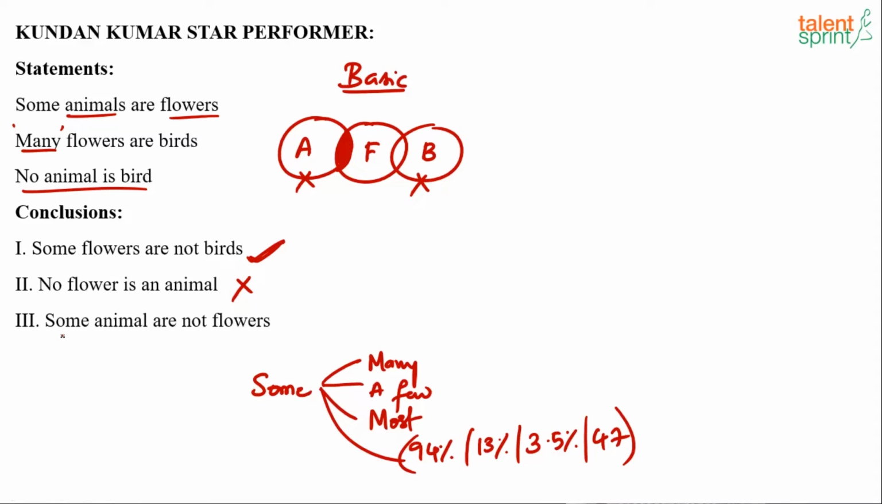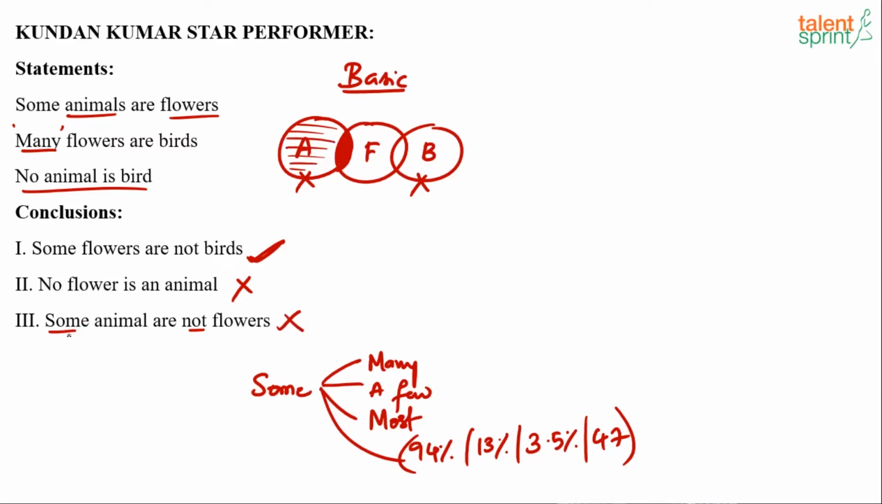Now look at conclusion 3. Some animals are not flowers. This is a some-not type of conclusion. Be careful. Some animals are not flowers. Well, if you look at the basic diagram, you will find that some animals are not flowers. All these animals that are outside are not flowers. Does it mean that conclusion number 3 is true? No. It need not be true.